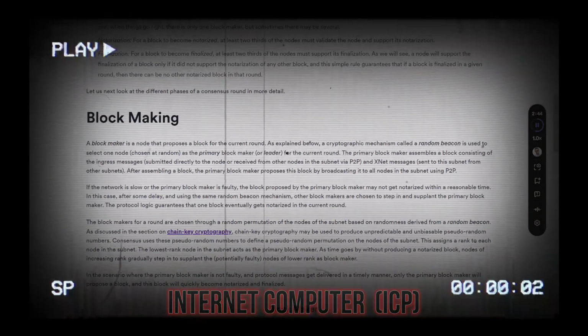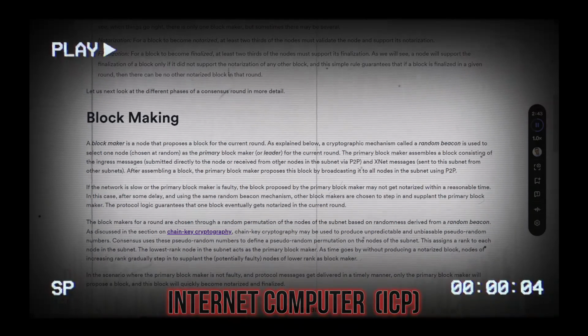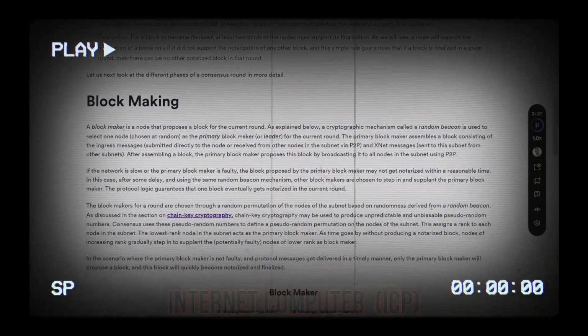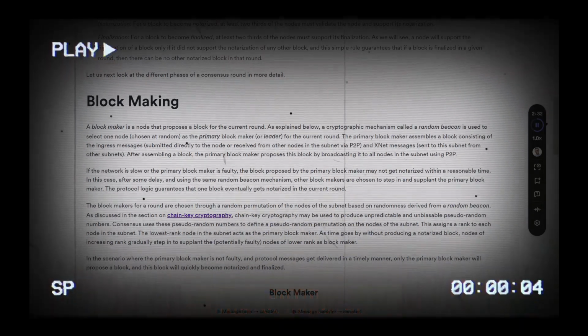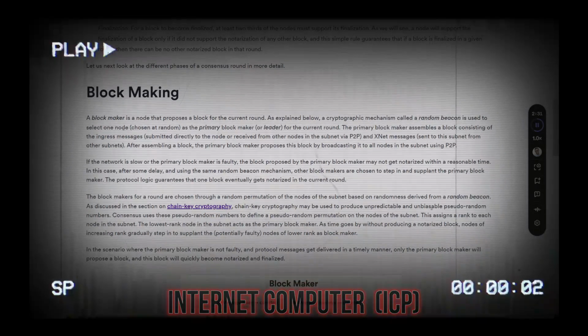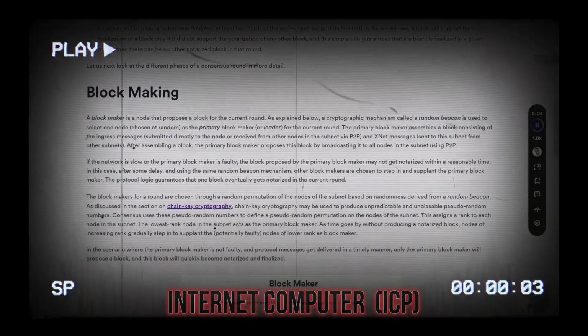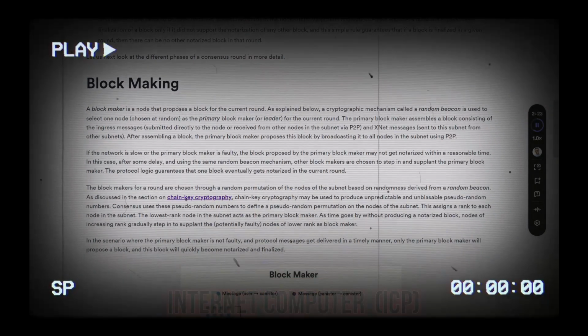After assembling a block, the primary block maker proposes this block by broadcasting it to all nodes in the subnet using peer-to-peer. If the network is slow or the primary block maker is faulty, the block proposed by the primary block maker may not get notarized within a reasonable time. In this case, after some delay, and using the same random beacon mechanism, other block makers are chosen to step in and supplant the primary block maker. The protocol logic guarantees that one block eventually gets notarized in the current round.